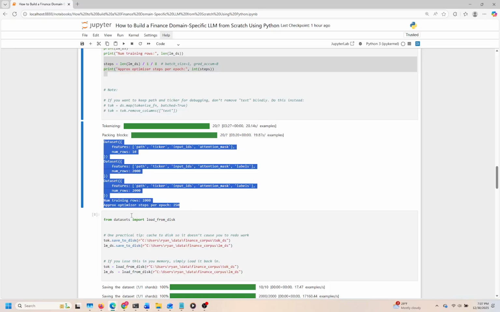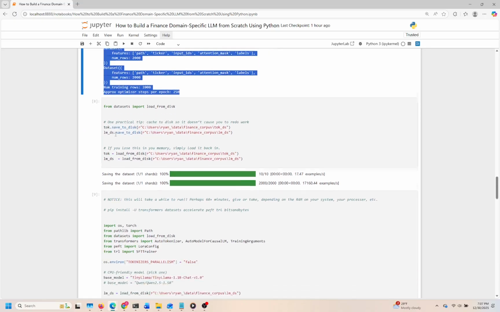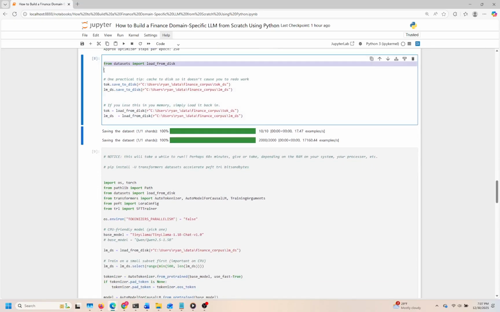Cell 8. In this cell, we're focusing on managing datasets through disk storage, which is crucial for efficiency and productivity, especially when working with large data. By saving our tokenized data and language model datasets to disk, we not only conserve memory, but also eliminate the need to redo work if we need to restart our session. The code begins by executing a couple of save operations.